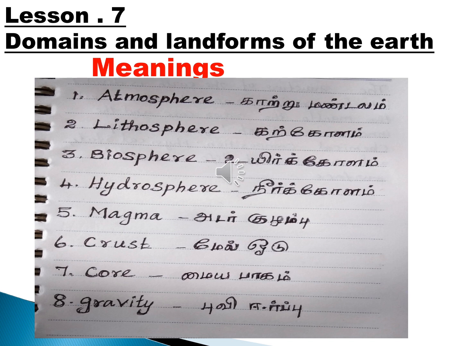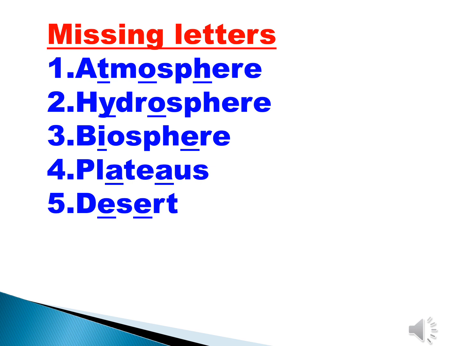First one, atmosphere. Second one, lithosphere. Third one, biosphere. Fourth one, hydrosphere. Fifth one, magma. Sixth one, crust. Seventh one, core. Eighth one, gravity. Have you written, children? Then leave one line. Missing letters. Leave one line and write missing letters.